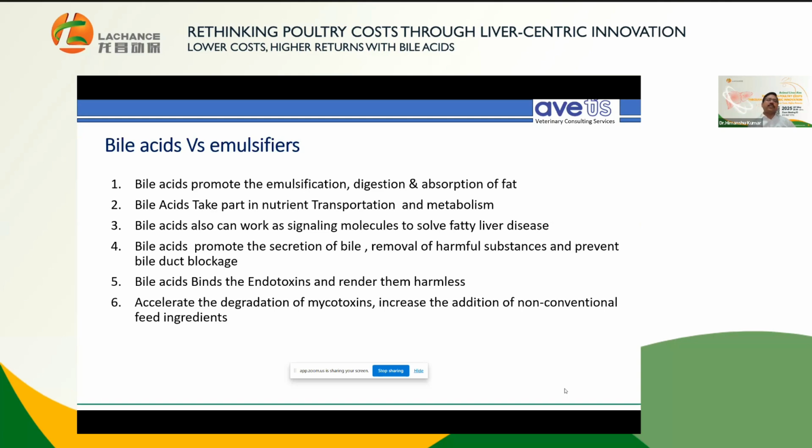Bile acid promotes secretion of bile, removal of harmful substances, and prevents bile duct blockage. Bile acid binds endotoxins and renders them harmless. It accelerates detoxification of mycotoxins and increases the inclusion of non-conventional feed ingredients.